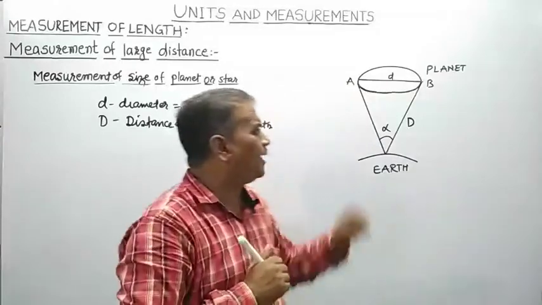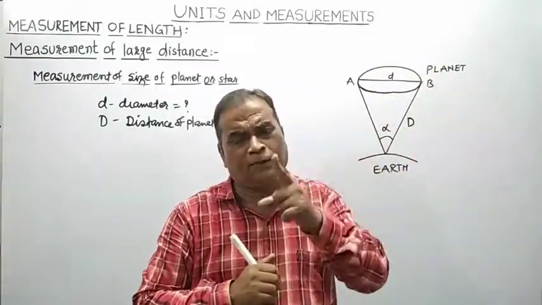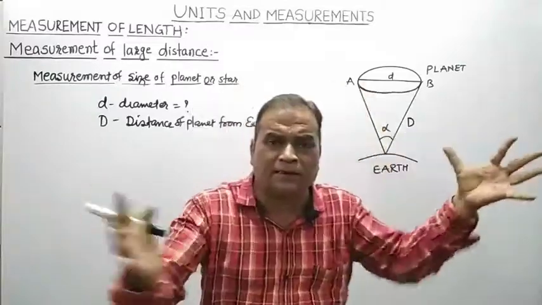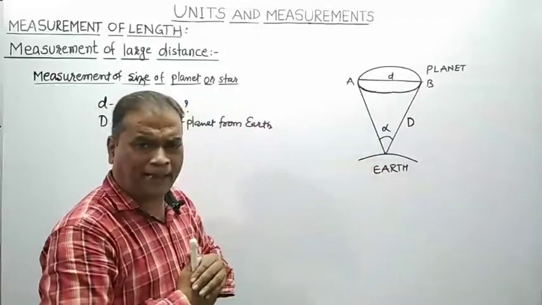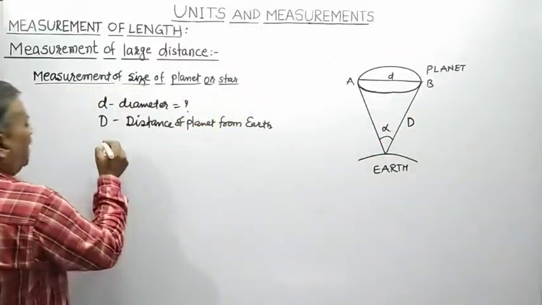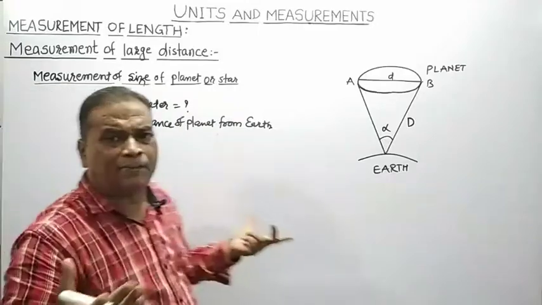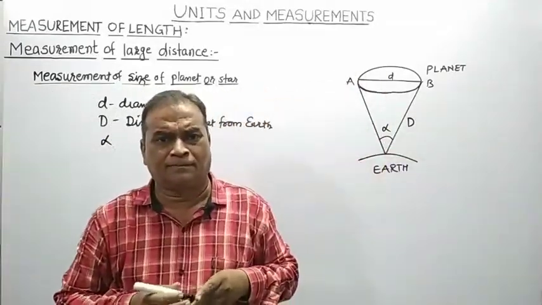If you know at what distance that planet is lying from the Earth, then only can you measure the size of that planet, its diameter, its radius. So capital D is already known to you. Alpha represents the angular diameter that the planet will subtend at any point on the Earth.